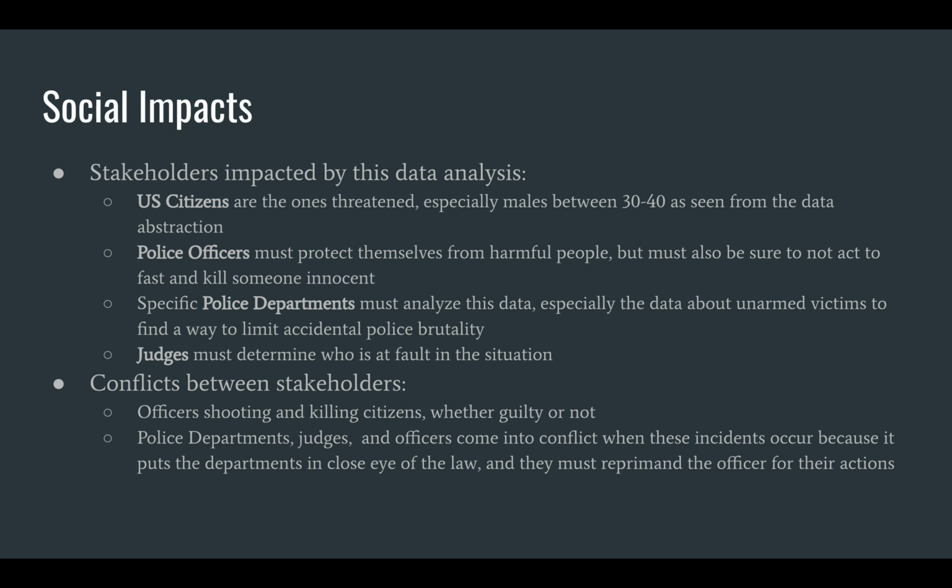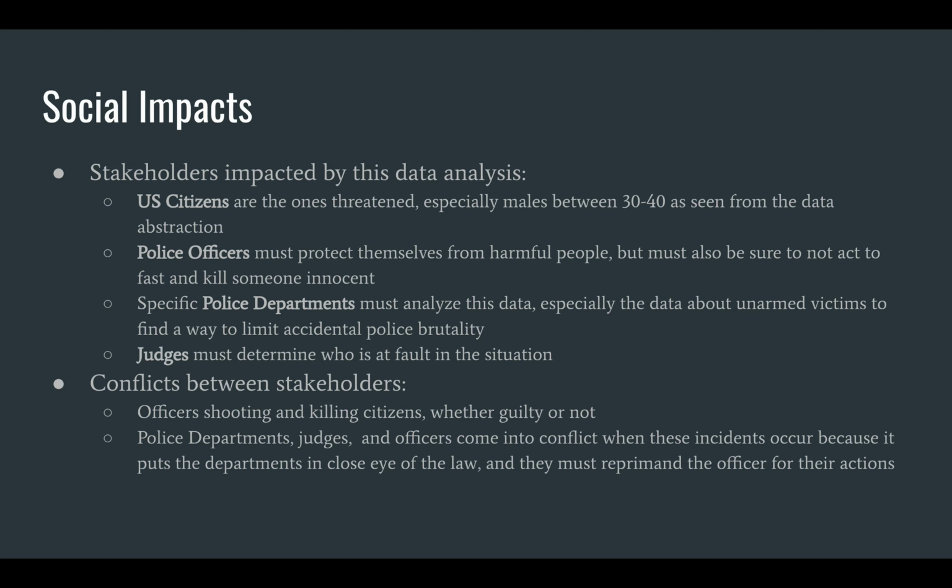So here are the social impacts. The stakeholders that are likely to be impacted by this data are citizens, police officers, police departments, and judges. Citizens are the ones that are mainly threatened because the police are obviously shooting citizens, and especially males between 30 and 40, as seen from the data abstraction and representations in the visualizations.